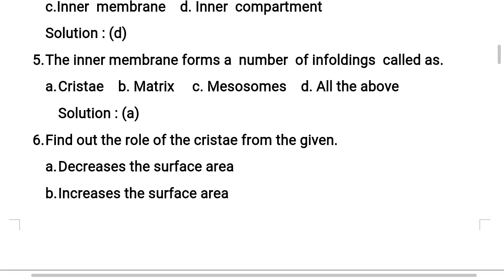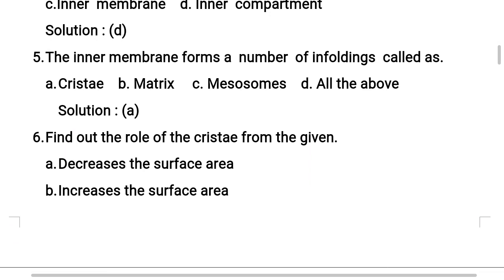Now fifth question. The inner membrane forms a number of enfoldings called as. Just now we discussed that mitochondria is a double membrane bound cell organelle. Forming the continuous limiting boundary of the organelle is the duty of the outer membrane, right? But what about the inner membrane?